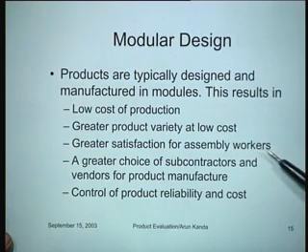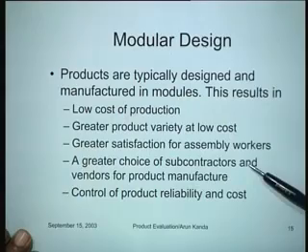There could be greater satisfaction for assembly workers. Why should there be greater satisfaction for assembly workers? Simply because a worker now assembles the entire module. So he has the satisfaction of producing an entire carburetor. Right? It's not like, they say, when a man retired on the Ford assembly line, he was asked, what did you do? He says, I tightened bolt number 999 on the Ford assembly line for my entire life. Now what a boring life it would have been. But at least now he has the option of telling his wife that I have assembled all the carburetors that you see on the Mercedes, something of that kind.